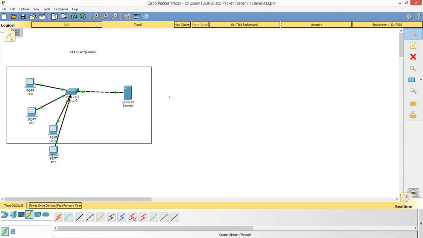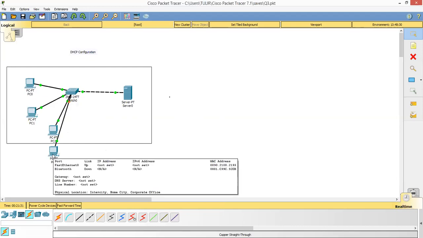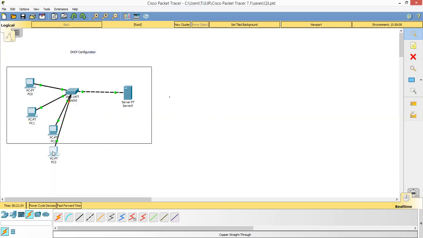Now when I click on this PC, because I have to allocate the IP address, I will go to desktop, IP configuration, and just click on DHCP over here, right? So it will automatically give it the IP address. Now if you see these green dotted lines, they tell me that all the links are up.